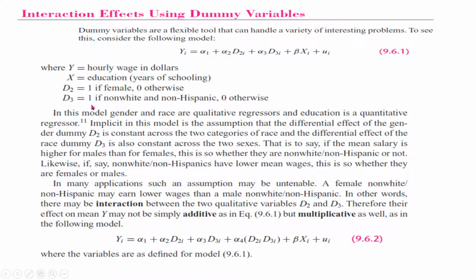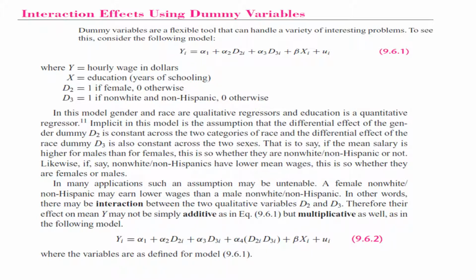But what if we want to see whether there is an interaction between gender and race? That is, what is the combined impact of being a female and being non-white and non-Hispanic? In simple words, what is the collective influence of these two variables on the hourly wages?